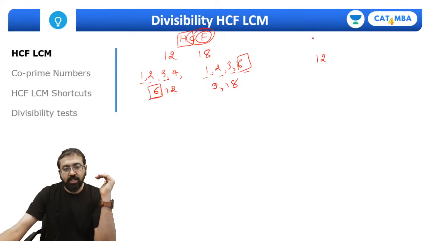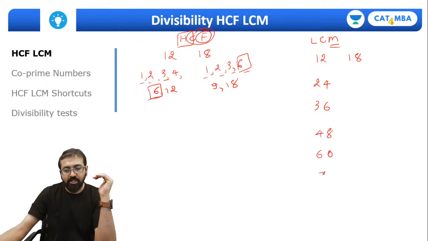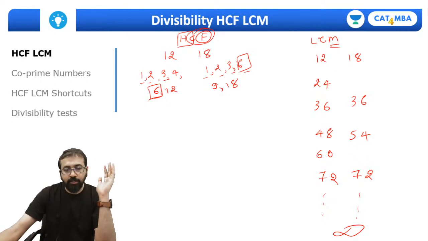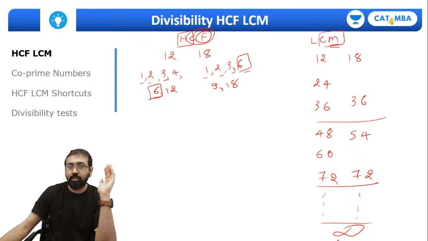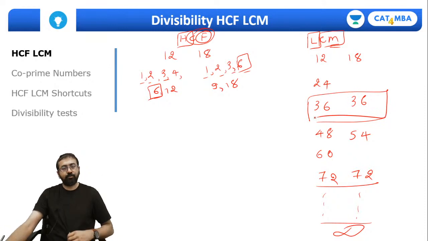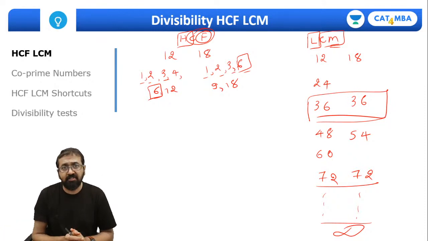Same way, if I ask you to find out LCM, you look at the multiples of both the numbers: 24, 36, 48 and so on, 60, 72. Then you look at multiples of the other one: 36, 54, 72 and so on. Multiples will go on till infinity for each of these numbers. Please remember, now we need to look at common multiples. So 36, 72, 108, again infinite common multiples. The lowest among them is 36. That's the LCM. So this is the conceptual understanding of HCF, LCM.